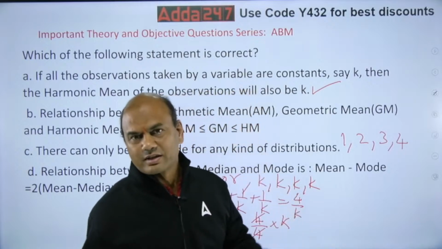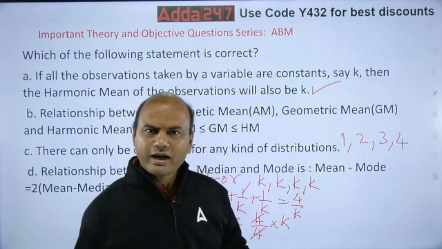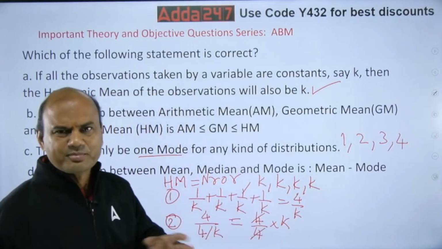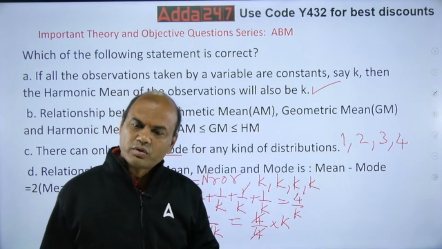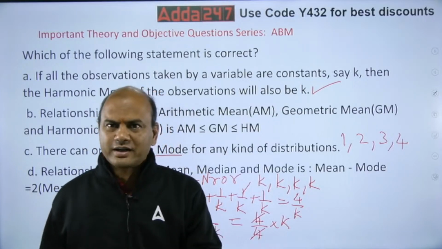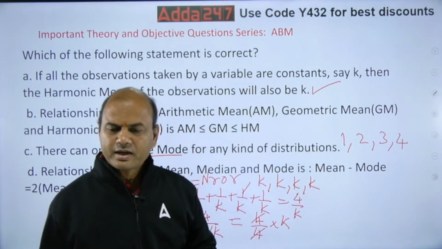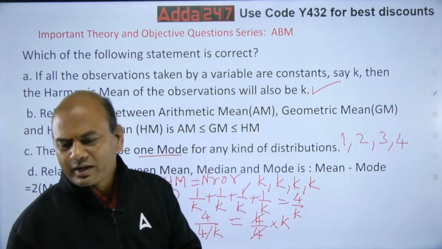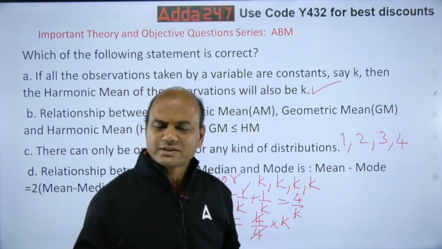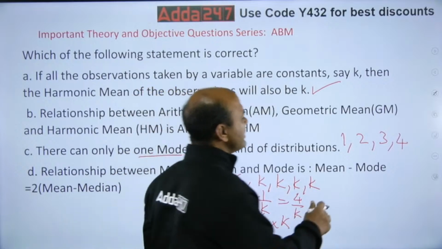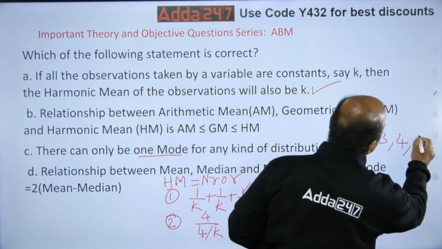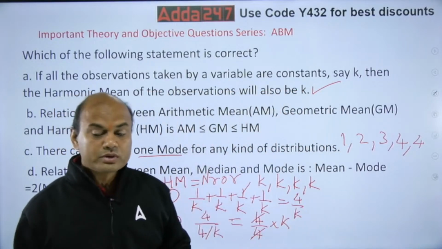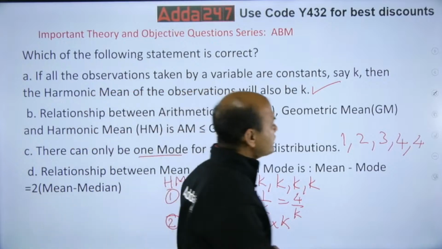Mode means, I'll explain you the theory also, not only the question. If I give you the right answer, A is correct. Chalo next. You don't want that. You want to understand the things. Do you want to understand it? Type yes. So, coming back, mode means whoever occurs the maximum number of times. Here, if I have 1, 2, 3, 4, 4, who is occurring the maximum number of times? That is 4. So now my mode is 4.